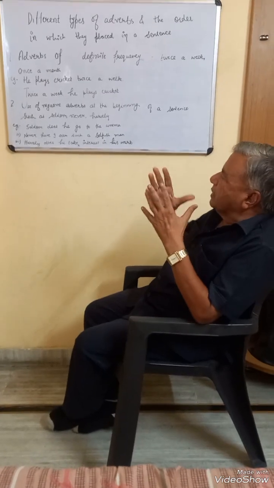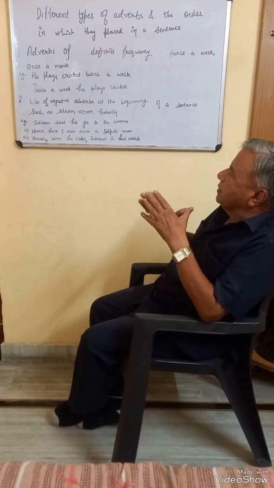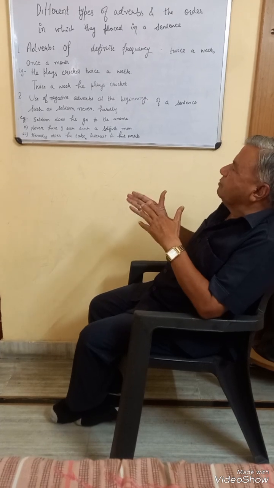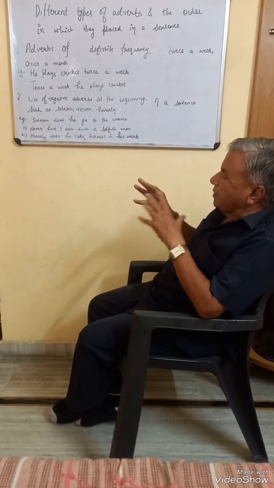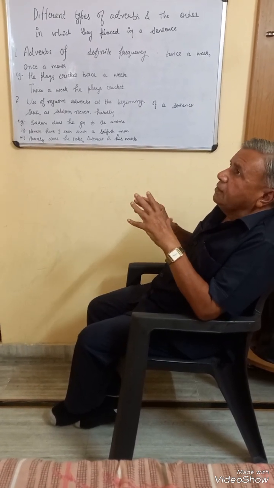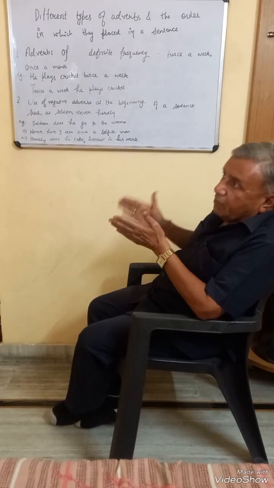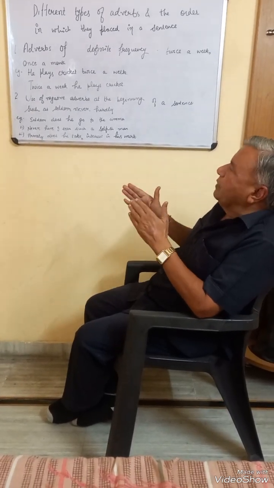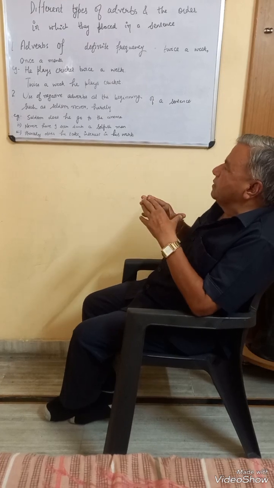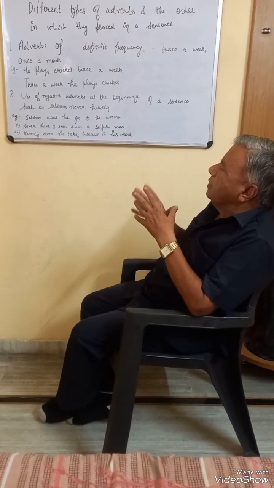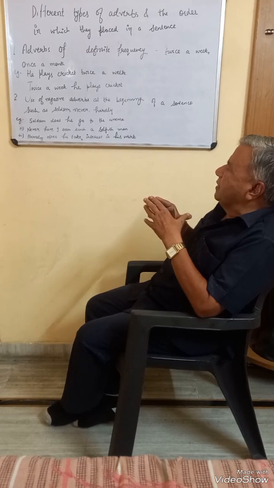Similarly, we have placed never at the beginning, then we have put the helping verb have before the subject. And then the normal word order, subject plus helping verb, is reversed, and the helping verb is put before the subject. Same is the case in the third sentence also. Hardly does he take interest in his work.